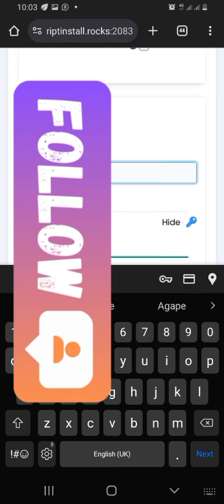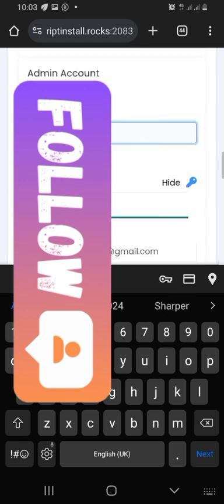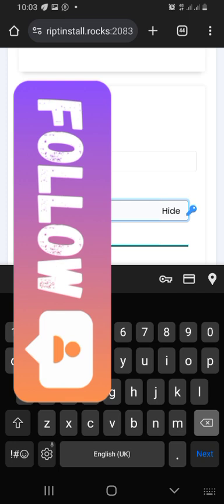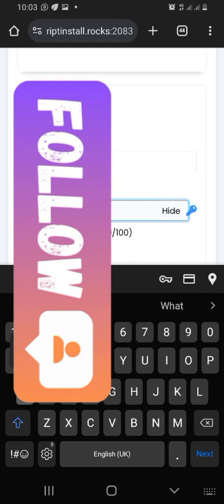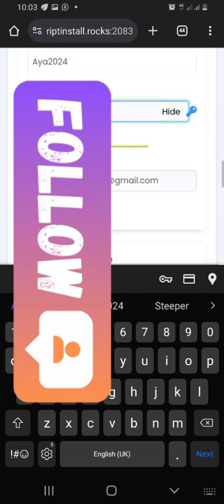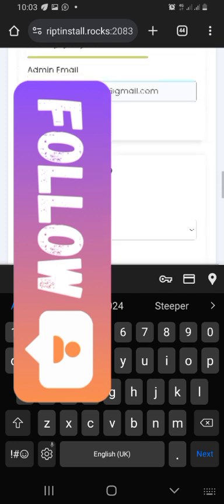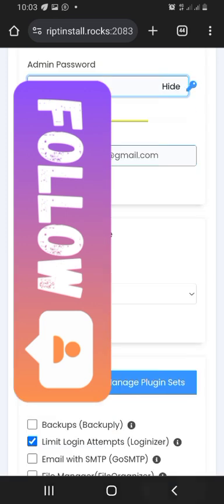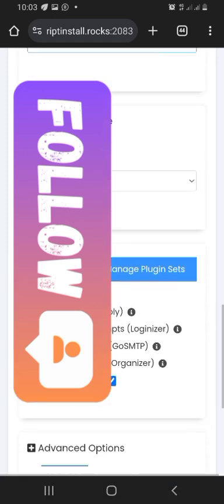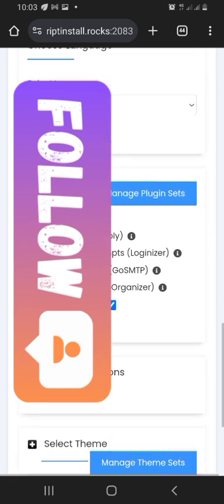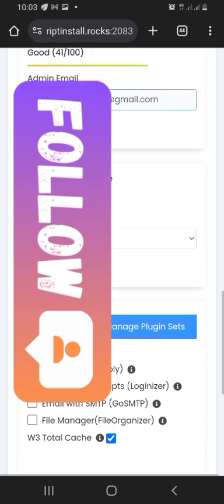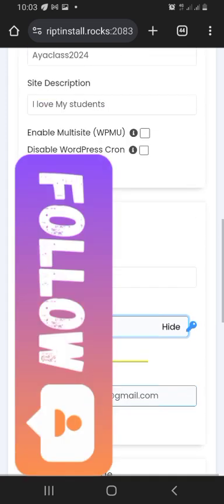So in this other place now, I have my admin username. Please, if you make a mistake here, that means you're probably going to go to another Gmail. So please write a username that you remember. This one is very, very important. The way you write it here is the way you are going to be. So this username and password is what we are going to be using more often, we might even neglect the other one.